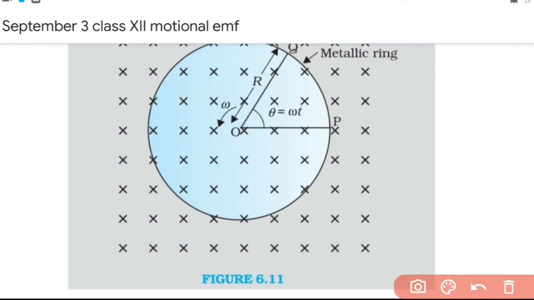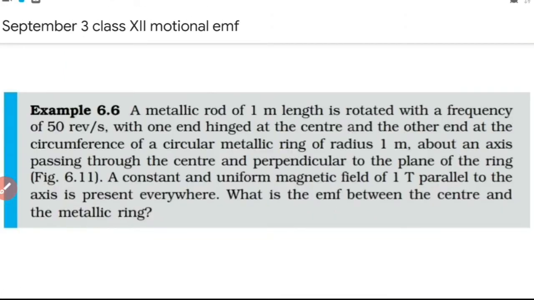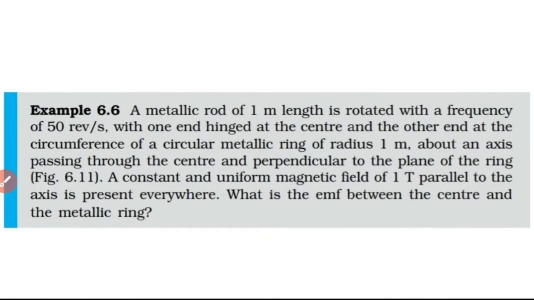So this conductor OP is rotated in that magnetic field, with an angular velocity omega, and we are asked to find the EMF induced between the center of the conductor and that metallic ring. The other end of the conductor is moving over a metallic ring. So between the center and the metallic ring, what is the EMF induced? That's what is asked.